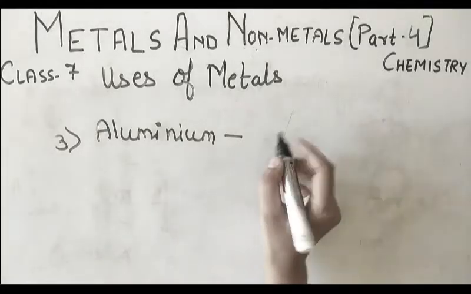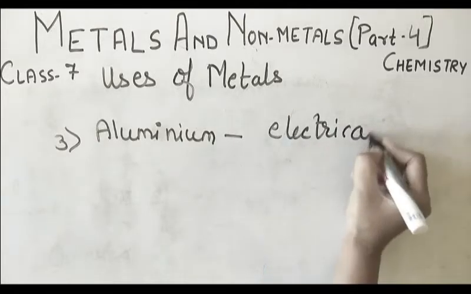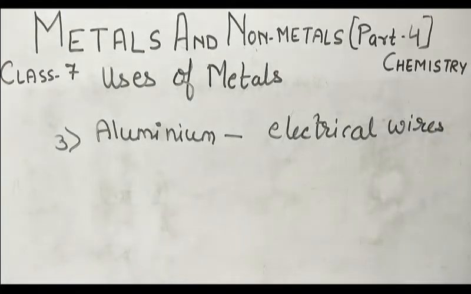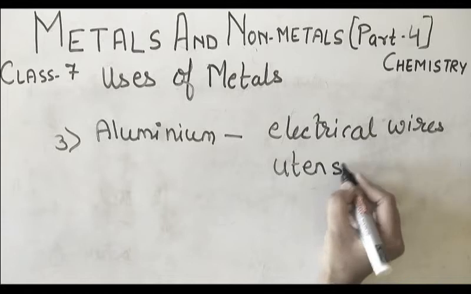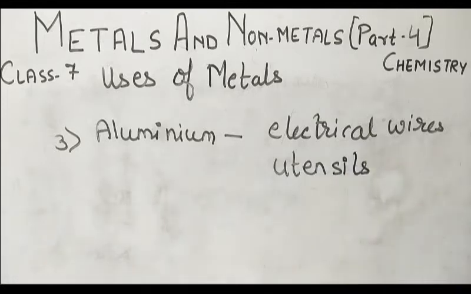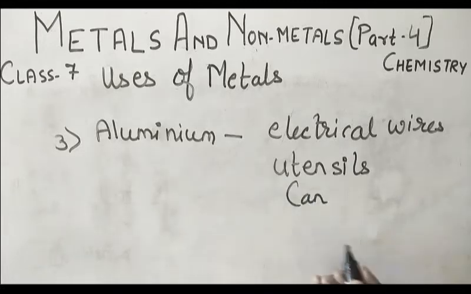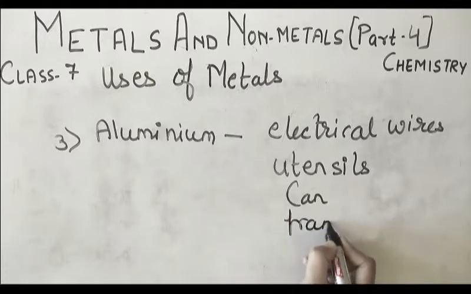So it is used for making electrical wire. Worldwide it is used for electrical wire. And why is it used? Because it is cheaper than copper, cheaper than the copper. It is used for making utensils, the cooker and other things are also made up of aluminium, cooker and kadhai. It is also used for cans. It is also used for making window panels and window frames.